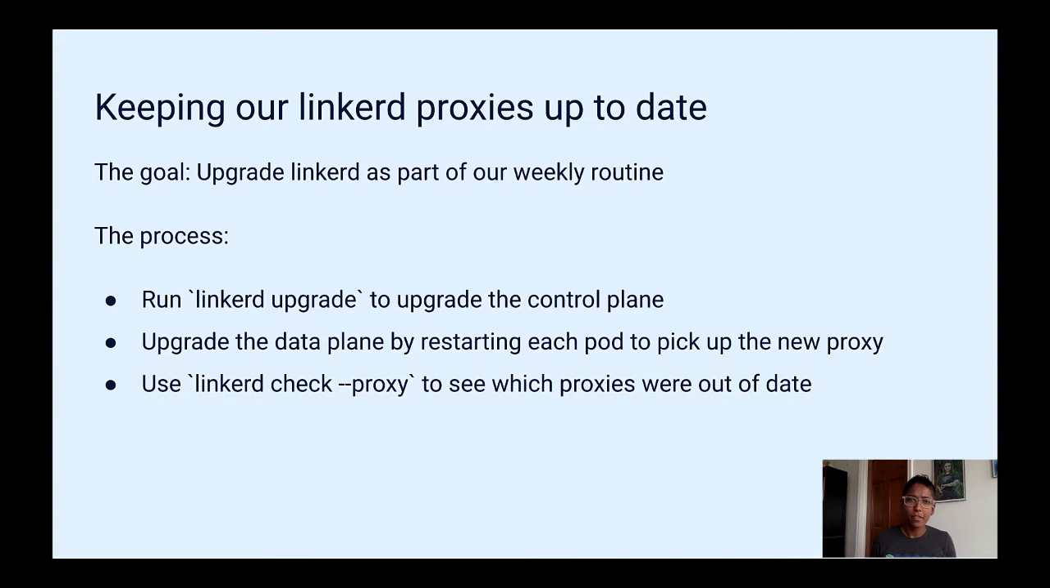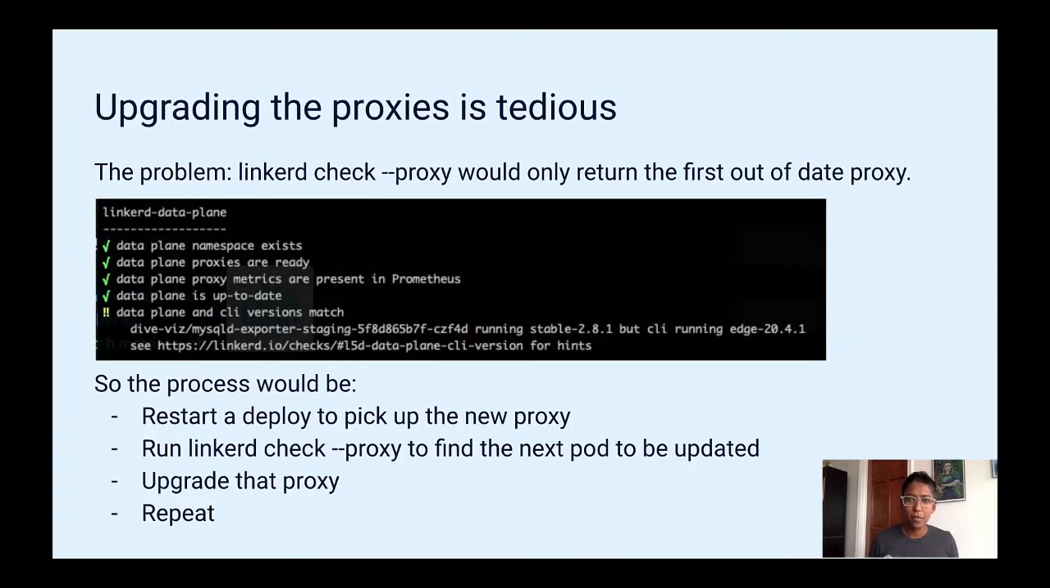As I mentioned, we upgrade to the latest Linkerd edge weekly. How do we do that? We run Linkerd upgrade to upgrade the control plane, and then we upgrade the data plane by restarting each pod to pick up the latest version of the proxy. We use Linkerd check here because Linkerd check outputs the first out-of-date proxy it encounters. This was a little tedious because the workflow was to restart a pod, run Linkerd check --proxy, get the next pod that was out of date, restart that pod, and repeat.